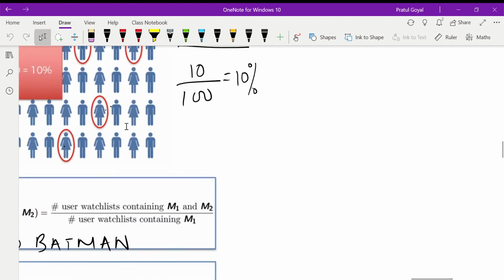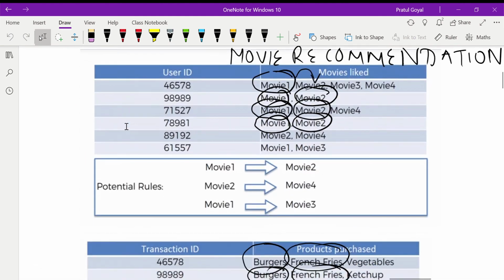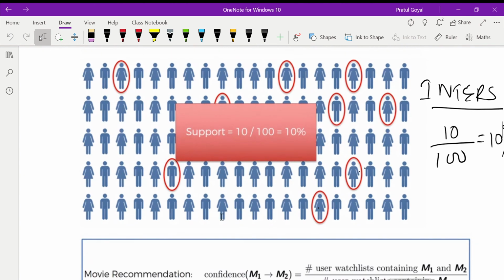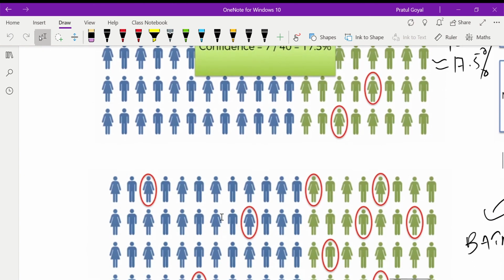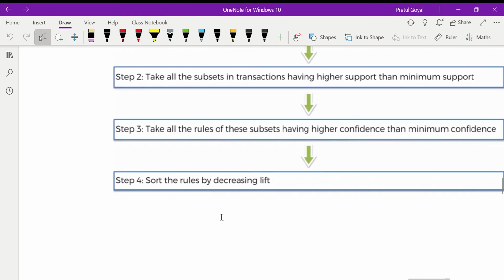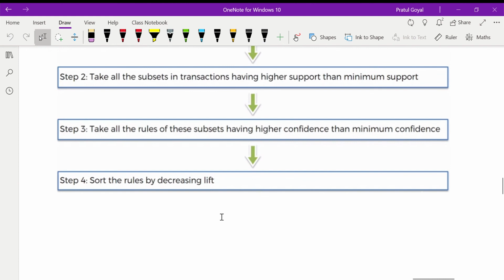With this association we got three potential rules. Our Python IDE will find the potential rules, and after this we will sort them in descending order of lift. So let's see this in action in Python.